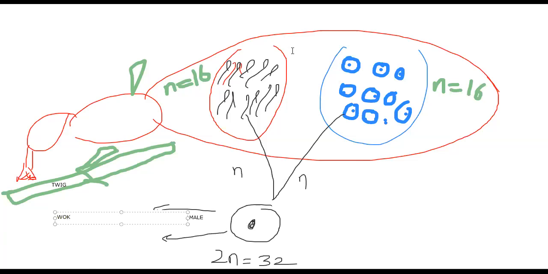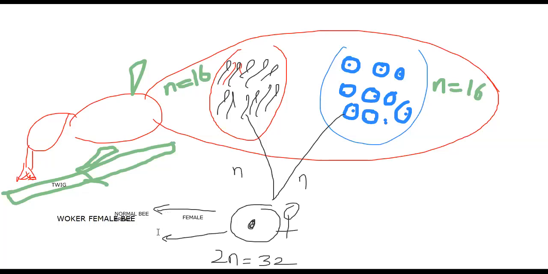Worker female bee. It's female, as I said here. Fertilization occurs, that will be female. Worker female bee.